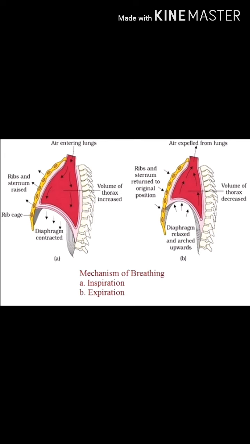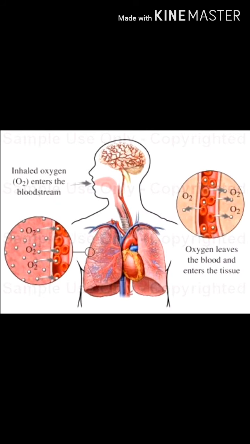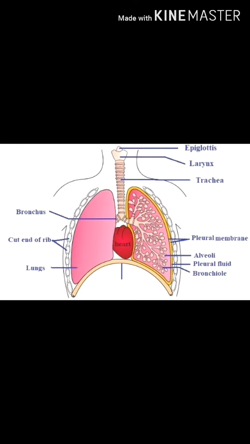So why is it important? It is important because it provides sufficient time for oxygen to be absorbed and for CO2 to be released. During the breathing cycle, when air is taken in and let out, the lungs always contain a residual volume of air. So oxygen is transported to various tissues which are deficient in oxygen by a respiratory pigment.